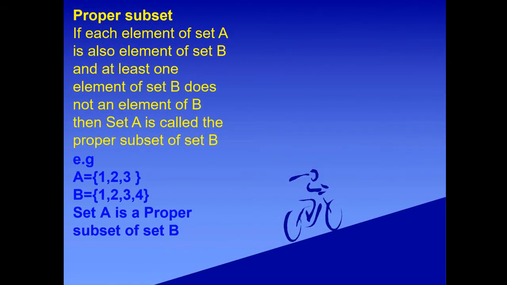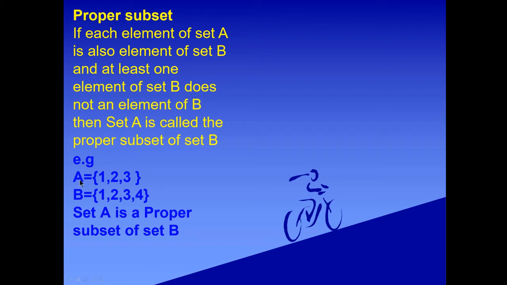Proper subset. If each element of a set A is also an element of set B, and at least one element of set B is not an element of A, then set A is called a proper subset of set B.